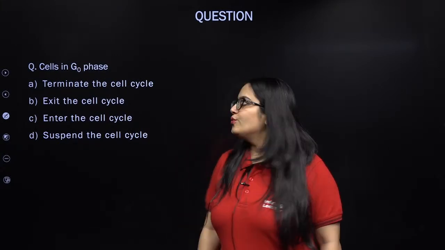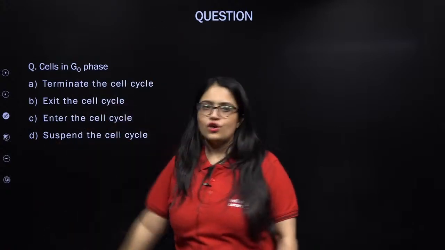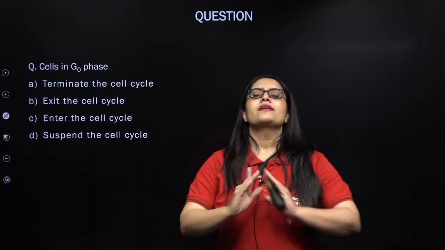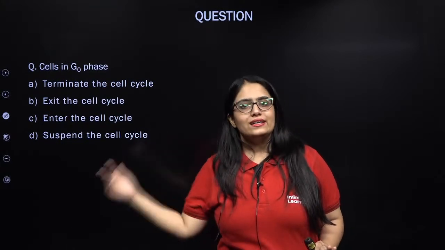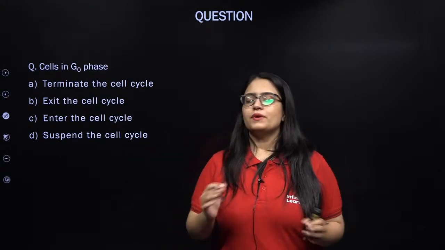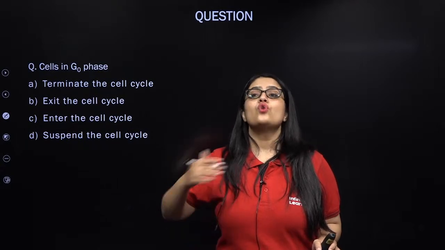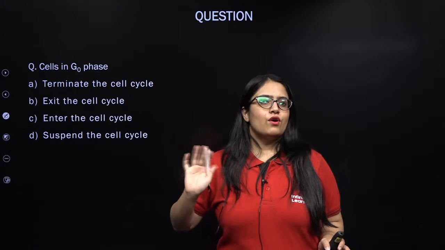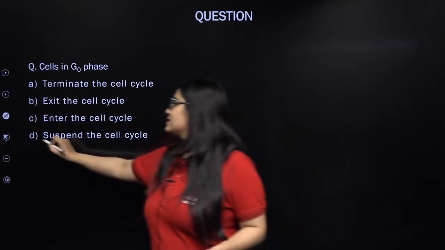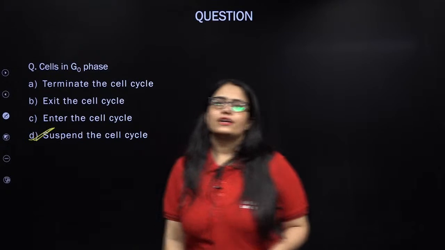Listen to this again carefully. Rajesh, very warm welcome, that's absolutely correct, excellent: suspend the cell cycle.